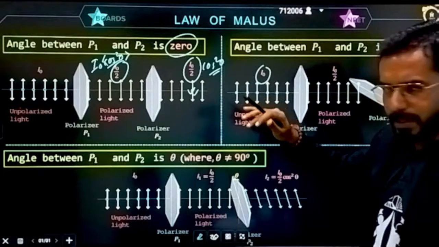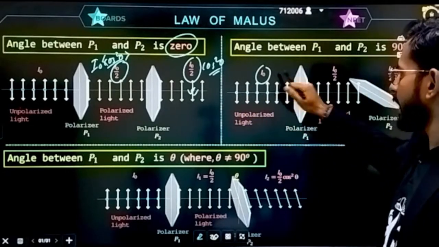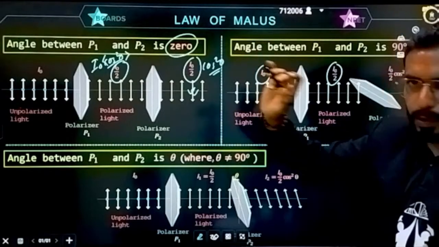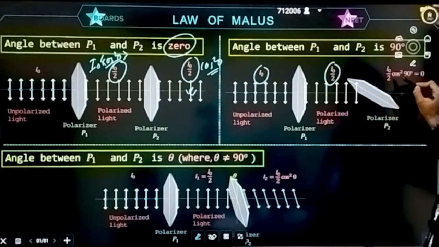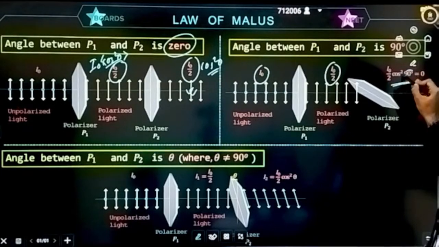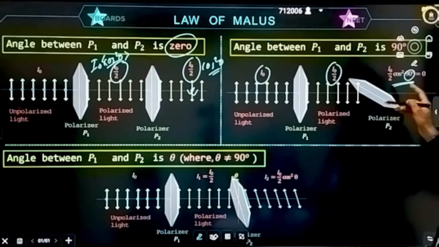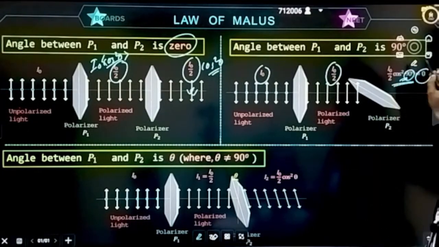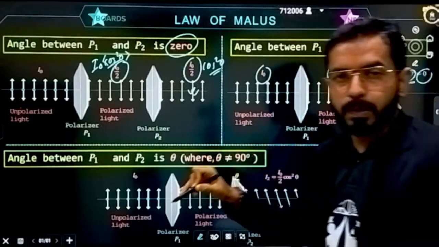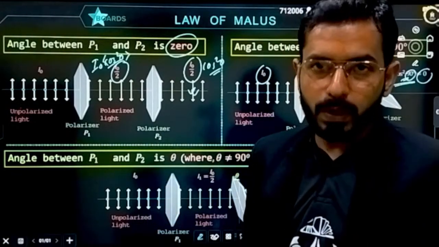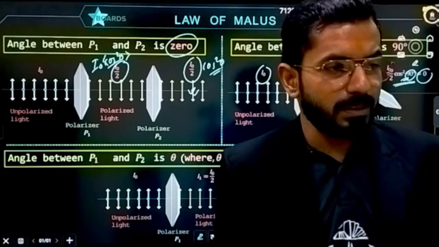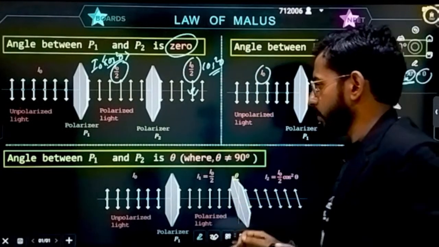Again, the intensity of the incident light is I naught. After first polarization, it will become I naught by 2. I have told you why it is coming. Now, the third time, when it is passing through the second polarizer, the angle will be 90 degree. If the angle is 90 degree, cos of 90 will become 0. That means not a single component, because it is perpendicular, will be able to pass through polarizer 2. That means intensity will become 0, or in other words, there is no light that is passing. Correct? Come to the next one.